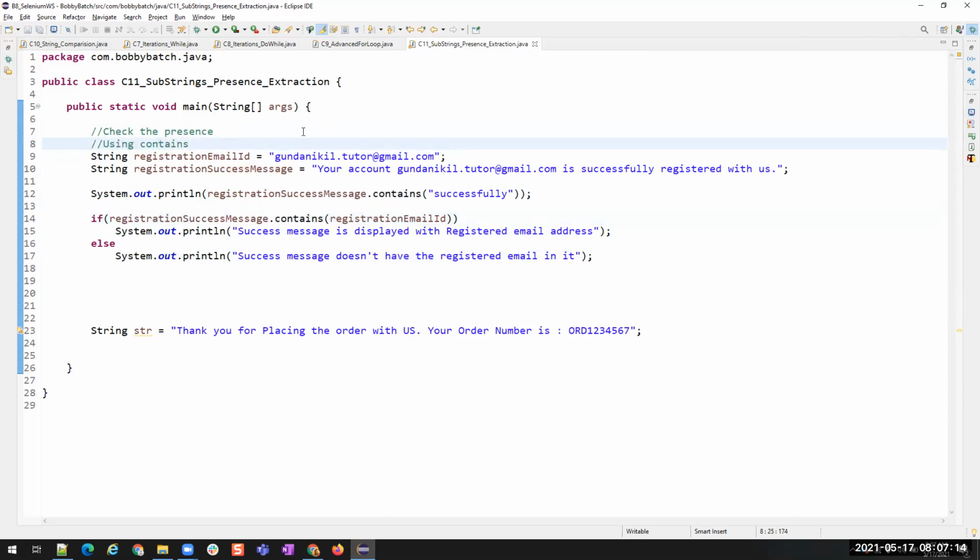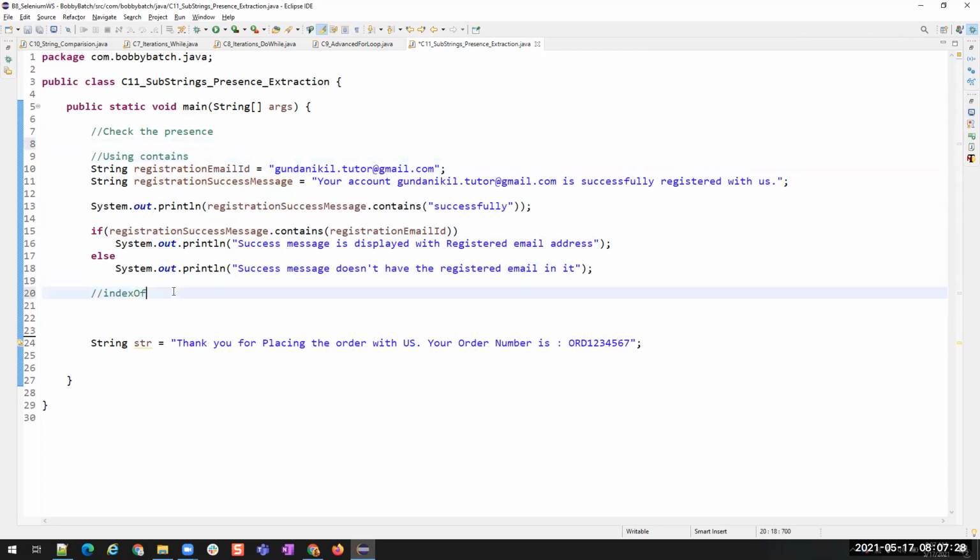So similar to dot equals and dot compareTo, here also we have another method. Contains is returning a Boolean value, right? And then we have indexOf, which is going to return an integer value, which is the starting position of the substring.